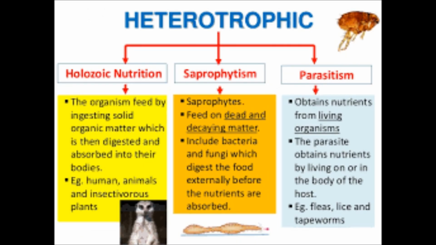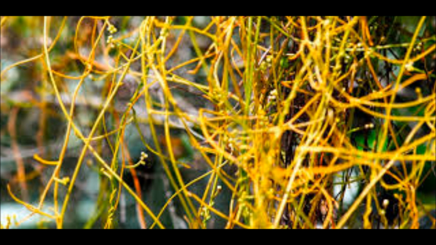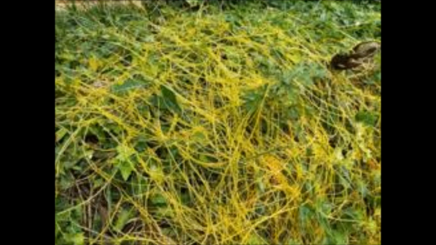Some plants are parasitic in nature as they depend upon the host for their food. The common example is Cuscuta. It is also known as Amarbel or Dodder. It appears as yellowish thread-like structures without leaves, growing on other plants called host, and derives its nutrition from it by causing harm to the plant.